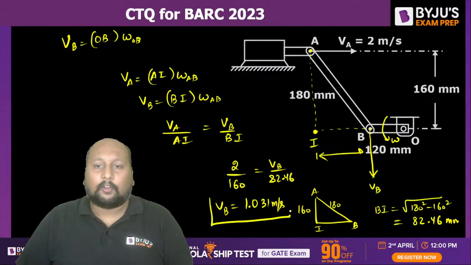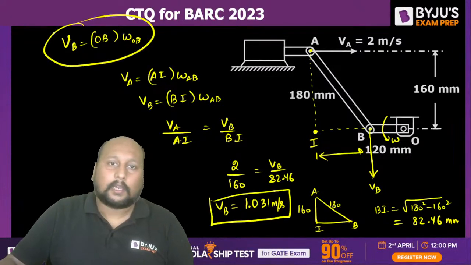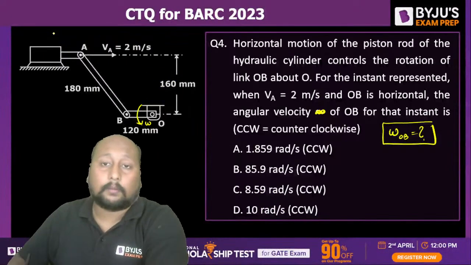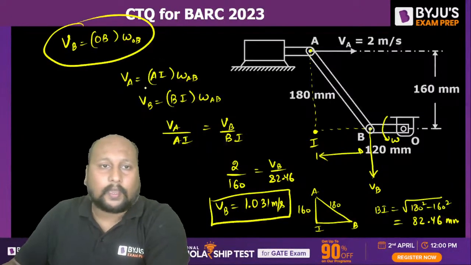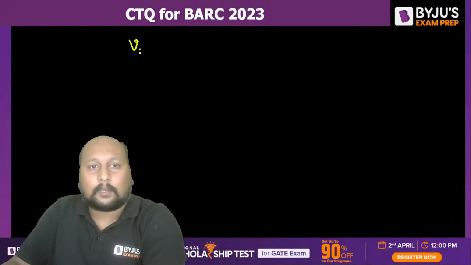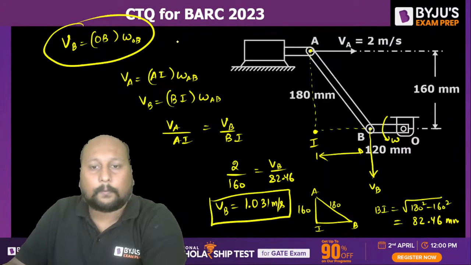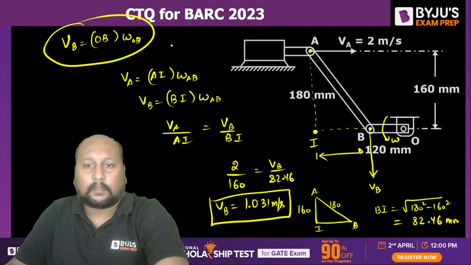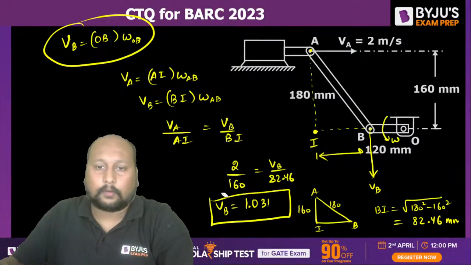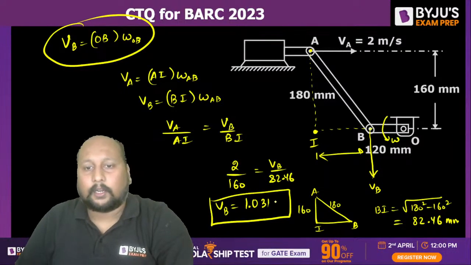Once I have the value of VB, I can use this relation to get the angular velocity of OB, right? VB is equal to OB into omega OB. This is meter per second, not mm per second.